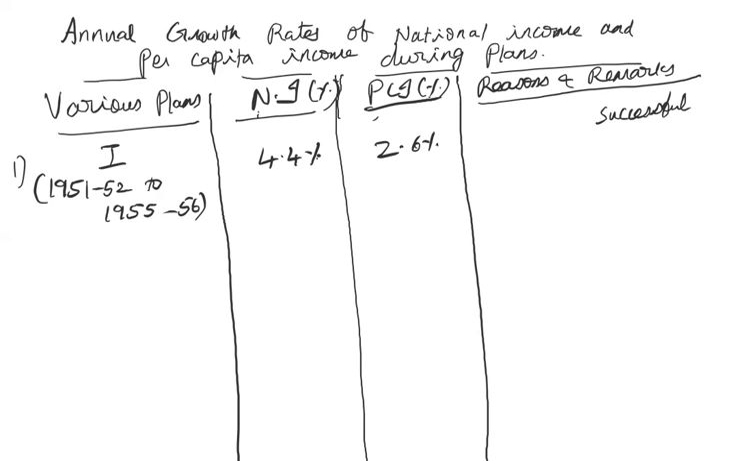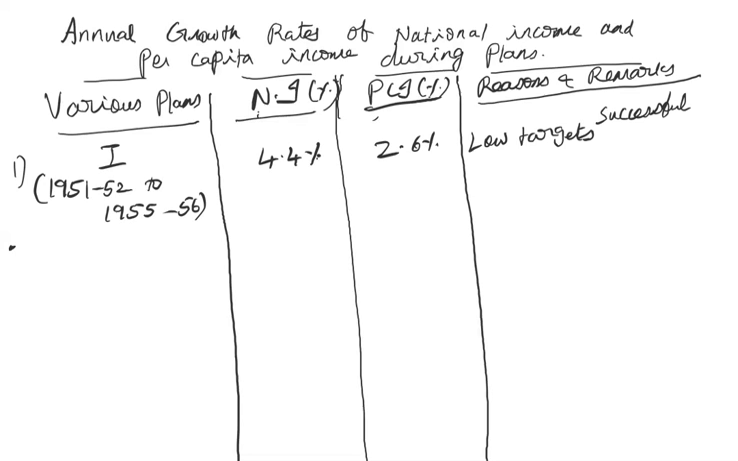In the sense that the first plan was only a trial plan. The government fixed the target also not very high, and because of the low target, we were able to achieve the growth rate of per capita income as well as national income. Anyway, we can conclude that the first plan was a reasonably successful plan for the country.